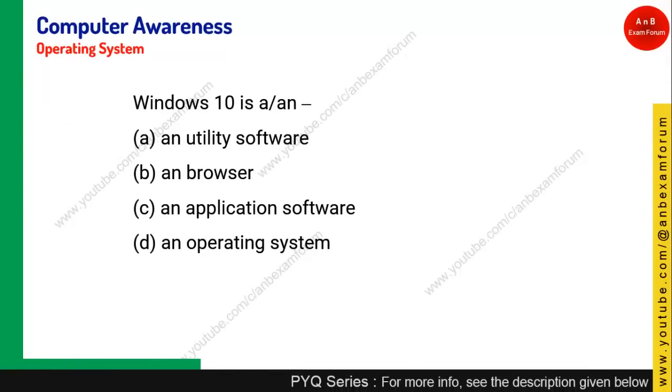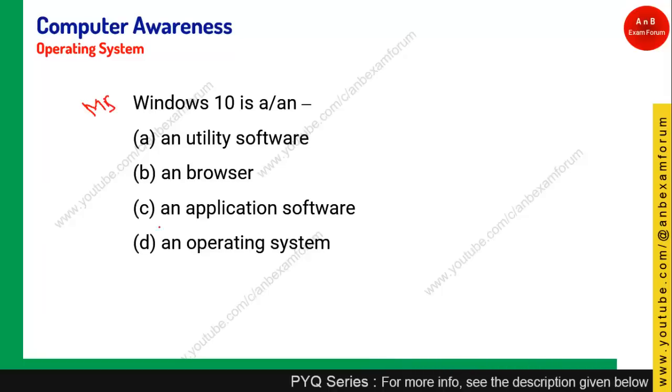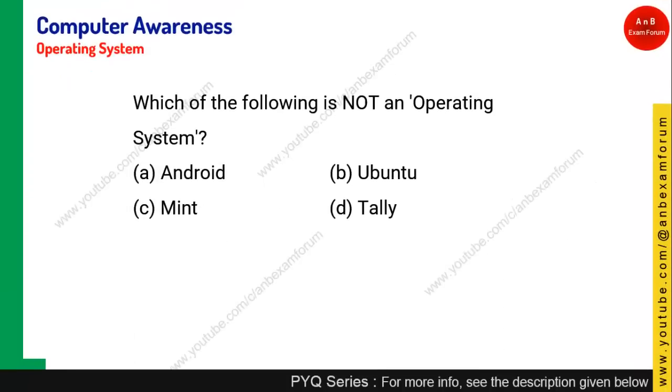Windows 10 is an example of what? I already told you it is the proprietary operating system of Microsoft, and it is one of the operating systems. Right now it is Windows 11 that we are using, right? So option D is the right answer.